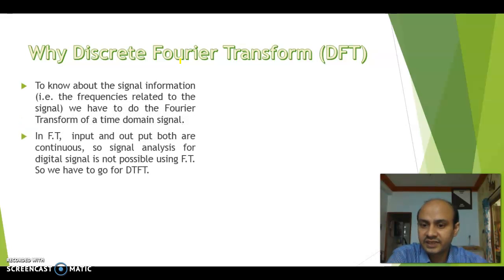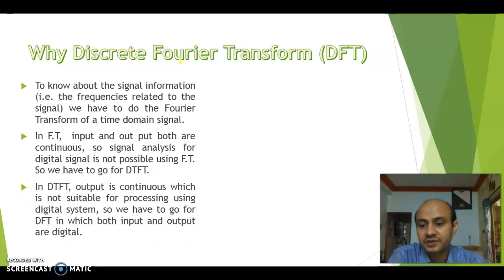And in DTFT, the input is discrete but the output is continuous. That is, in the frequency domain the spectrum is continuous. But if we want the output also in discrete form, because of processing in the digital way, we require the DFT.